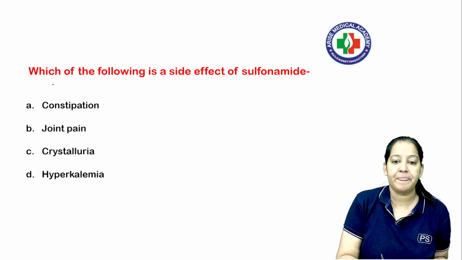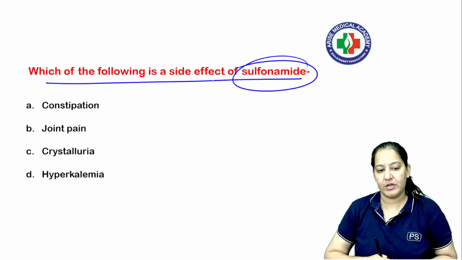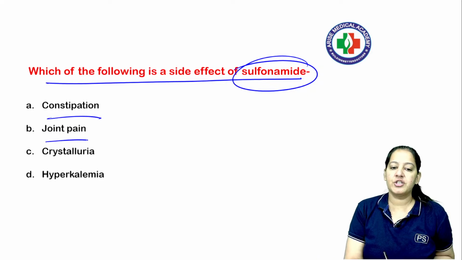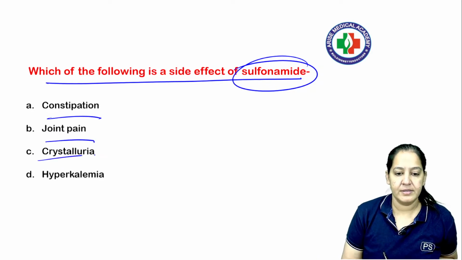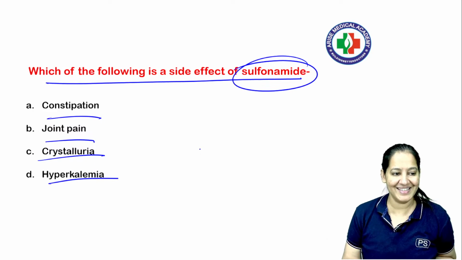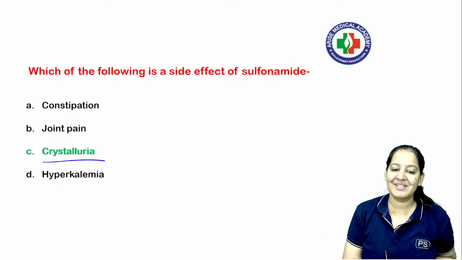Coming to the next question. The next question is in front of you. Which of the following is a side effect of sulfonamide? What is the correct answer? Read the question. Tell me the answer. Constipation, joint pain, crystalluria and hyperkalemia. What is the correct answer? Can you please tell me the correct answer? Yes, please. The correct answer here is crystalluria.